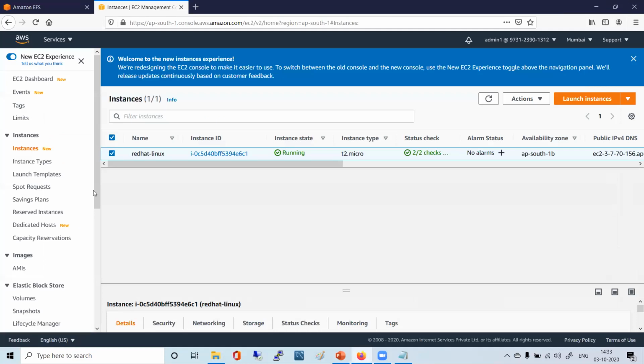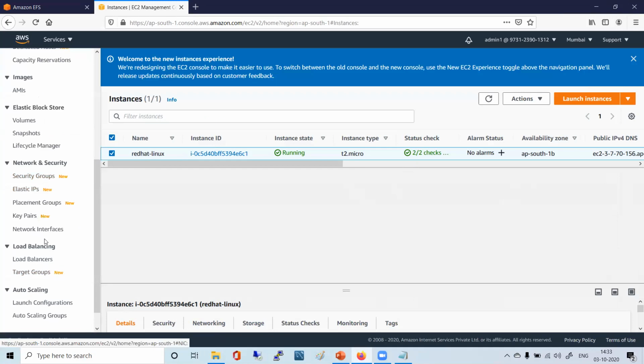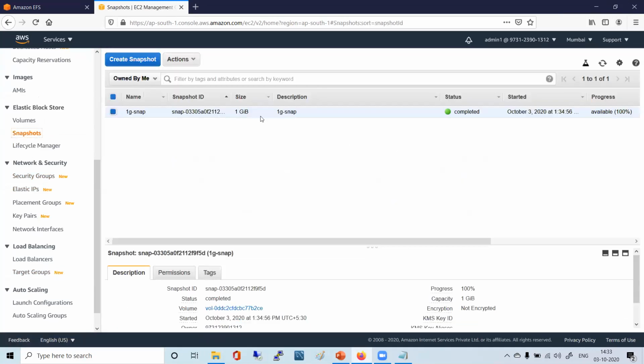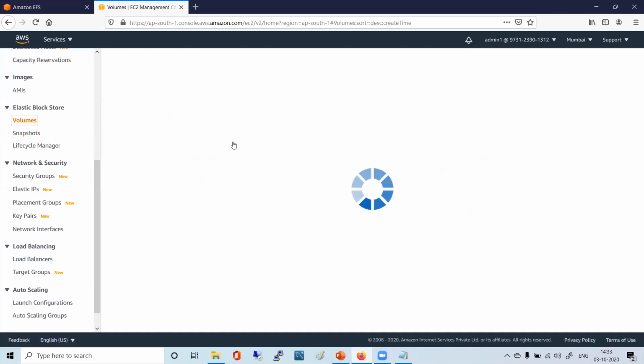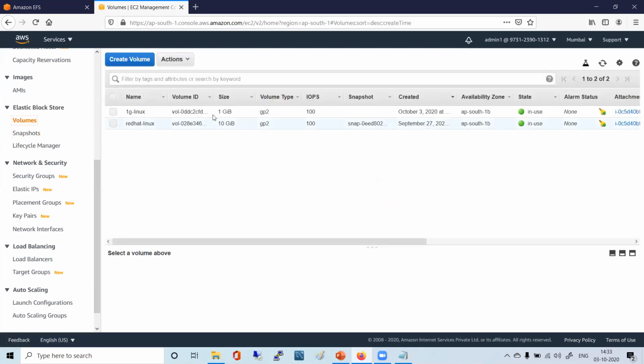Okay, so what we can do, we can stop it. EC2 instance you have to stop or terminate? No. Do not terminate. Stop. We will need it. Now if you have an additional lot of things, you can delete it. Snapshot, if you have only 1 GB, it's okay. Volume you have 2, it's okay, right? Doesn't matter. Up to 30 GB we can occupy. So it's better to not delete.